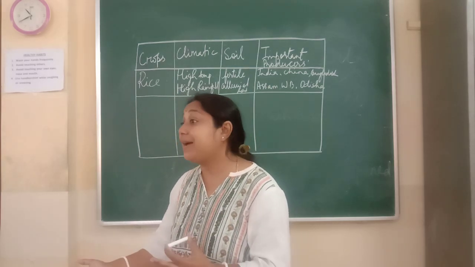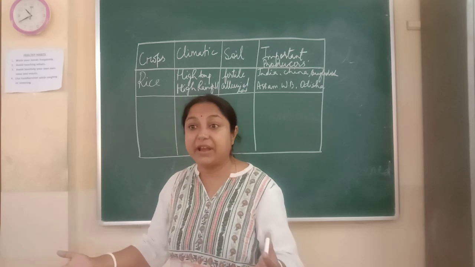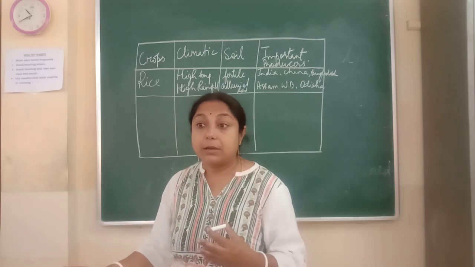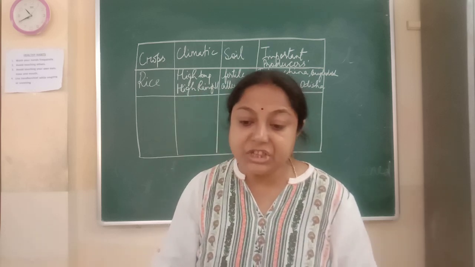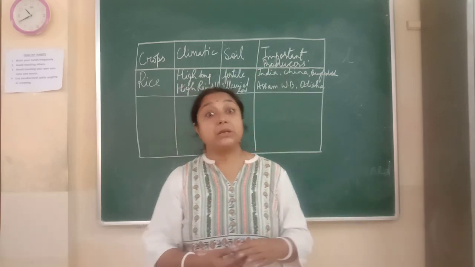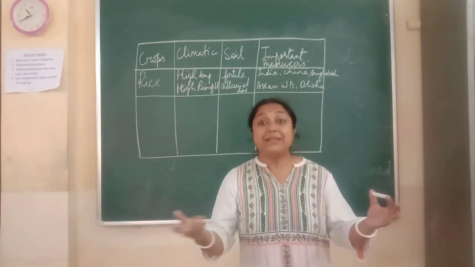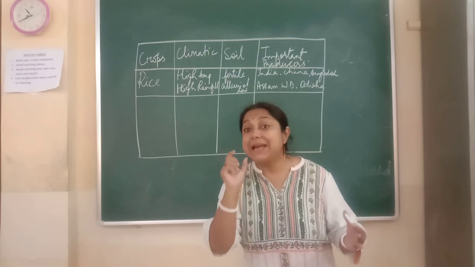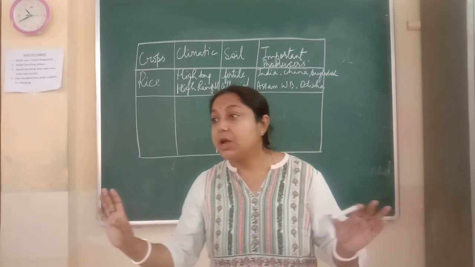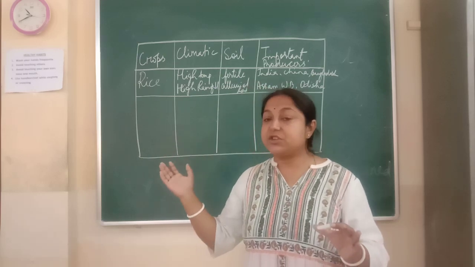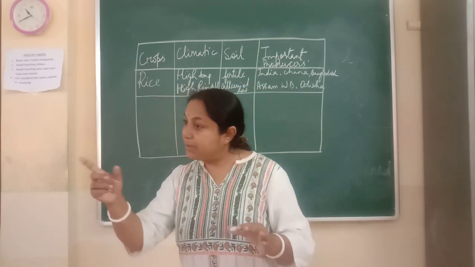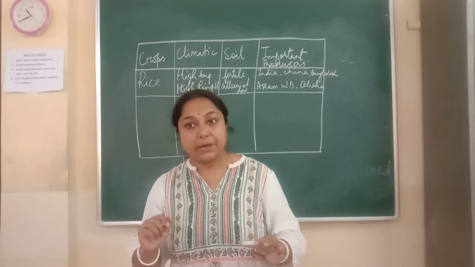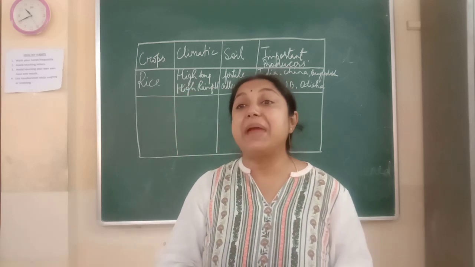Nigeria, Niger. I think you all know they are in Africa. Not Tropic of Cancer, Equator. China, Egypt and all. So hot countries. That is why it is said that it is a hardy crop. And for India's distribution, you can write Rajasthan, Gujarat, Madhya Pradesh also. Clear? Next comes maize.